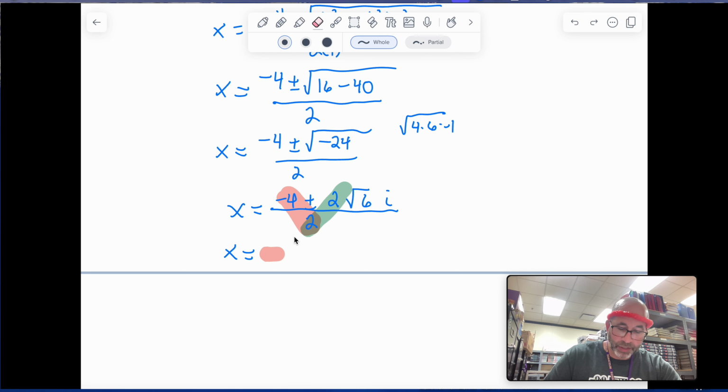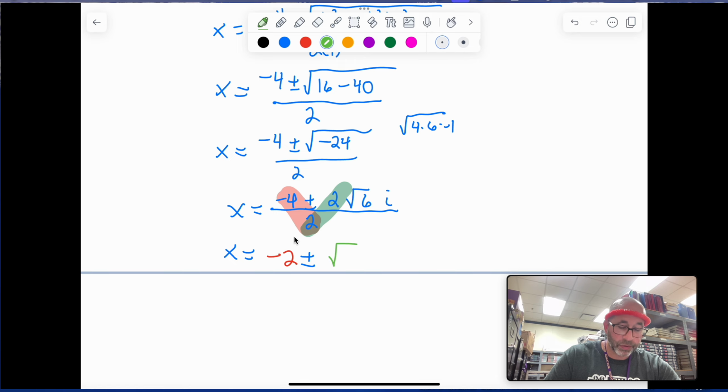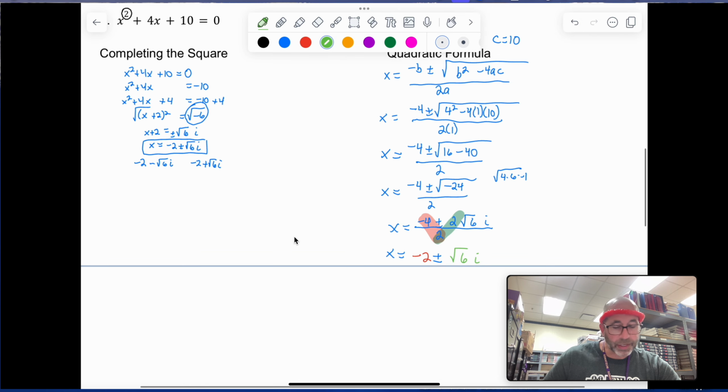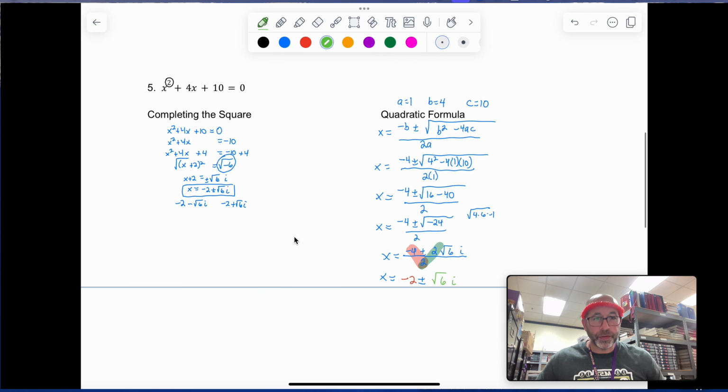That becomes a -2, and then plus or minus, and the 2 divided by 2 will reduce, and we're left with the square root of 6i. You can see that matches the same answer we just got on the previous problem. Hope this is clear. They're really not that complex, but if you have any questions, please let me know.